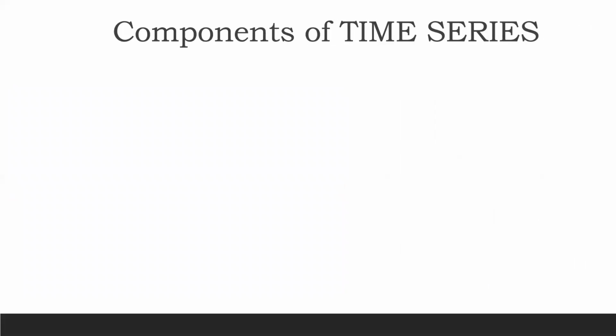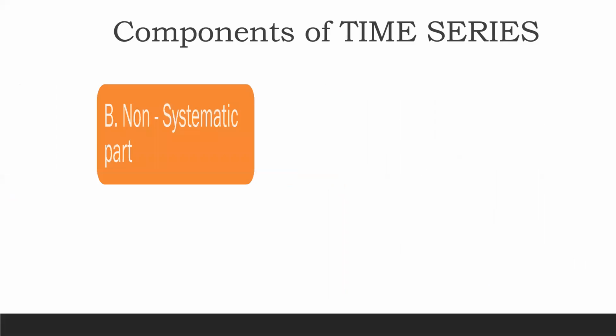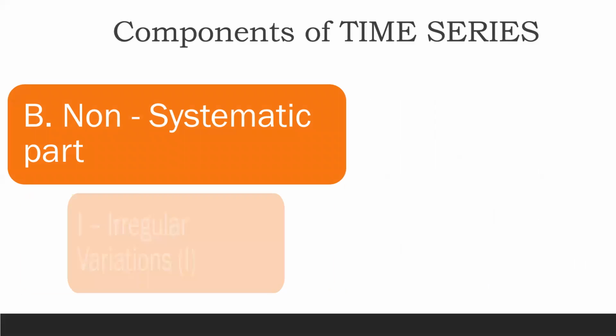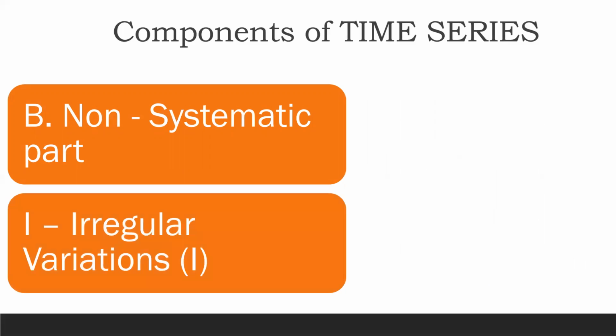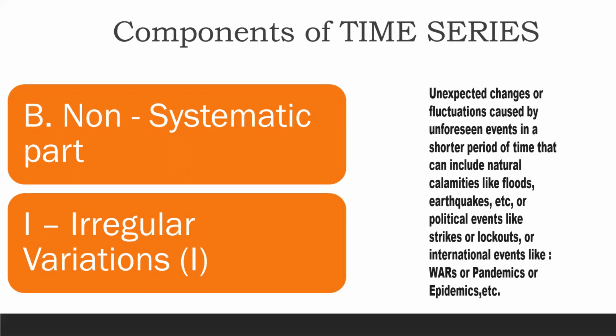The B part, that is the component of time series, is the non-systematic part. In that, there is one type of fluctuation which is called as irregular variation. So आपको नाम से ही पता लग गया होगा, irregular variations means they are not regular, कभी भी कुछ भी हो सकते हैं, unpredictable.